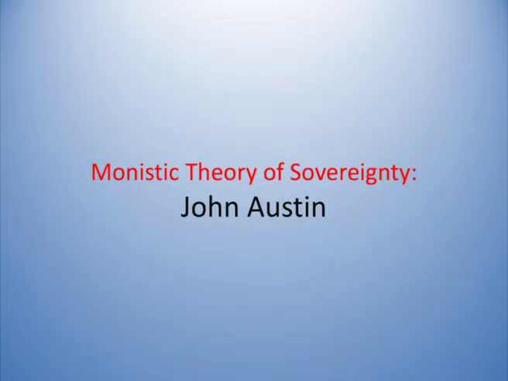There are also two major theories on sovereignty. One is the monistic theory of sovereignty, the other one is the pluralistic theory of sovereignty. The monistic theory of sovereignty is propagated by John Austin. John Austin is a great philosopher and political theorist of the 19th century. He wrote a book titled Lectures on Jurisprudence. In that book, he has defined sovereignty. So, that is called the monistic theory of sovereignty.